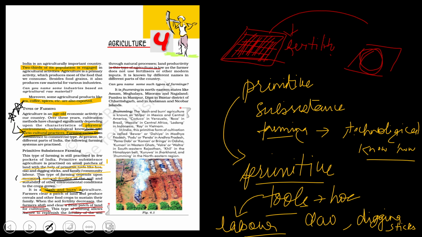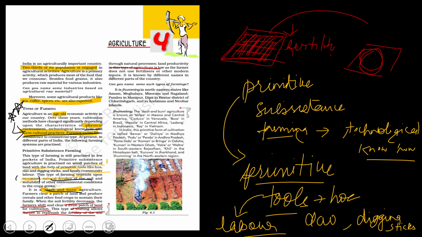Land productivity in this type of agriculture is low as the farmer does not use fertilizers or other modern inputs which are not related to natural processes. So when the farmers go over there, they see that the land becomes perfectly fine. So this kind of agriculture is known as slash and burn.